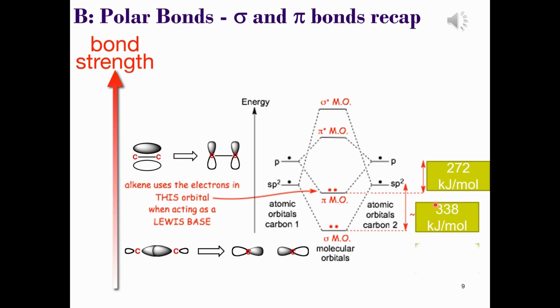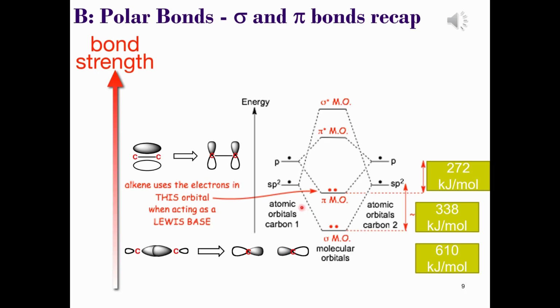That's the 610 kilojoules per mole, and this is why we see some incongruity between the high bond strength and the high reactivity. So that kind of, I hope, explains that idea. Students often think that the bond order and bond lengths are at odds with the increase in reactivity when we go from carbon-carbon sigma bonds to carbon-carbon pi bonds.